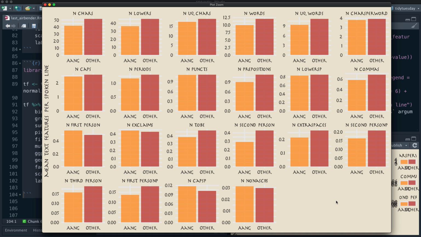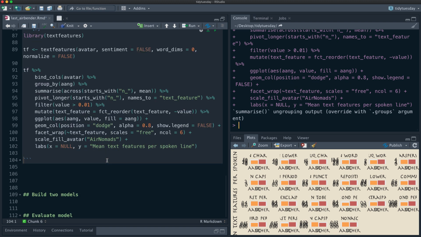So we have things like first, second person pronouns, to be verbs, just the overall length of the lines. All of this, we're going to see which of these things, can we build a model that is able to distinguish between a line by Aang and a line by someone else using this kind of information. So let's do it. Let's see if we can do it.